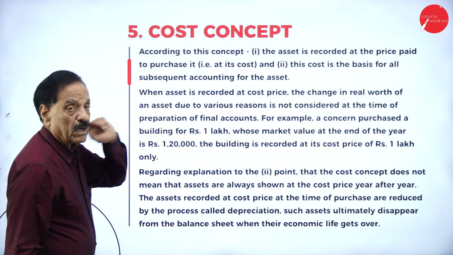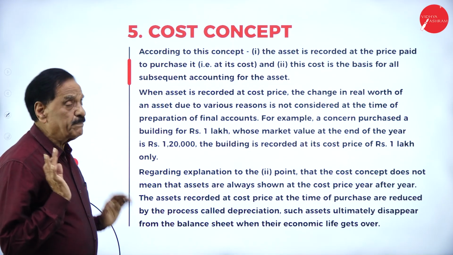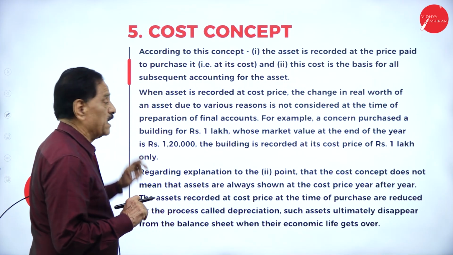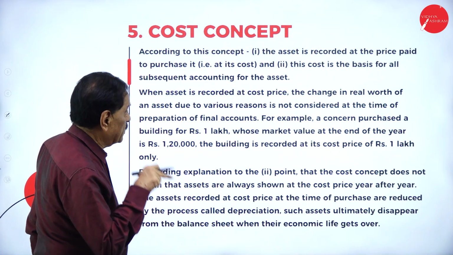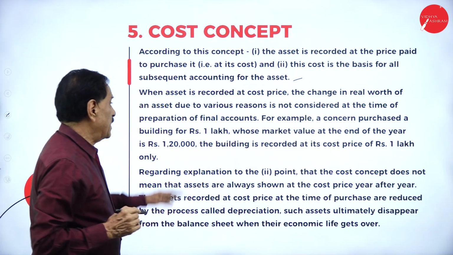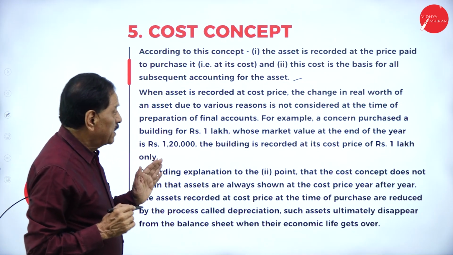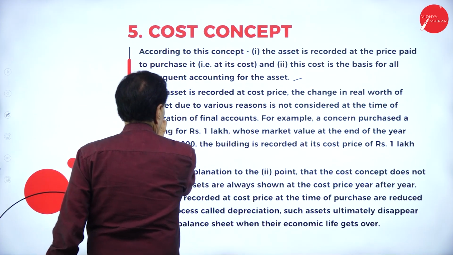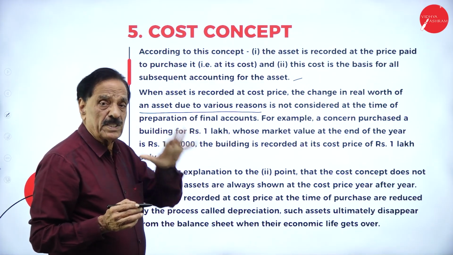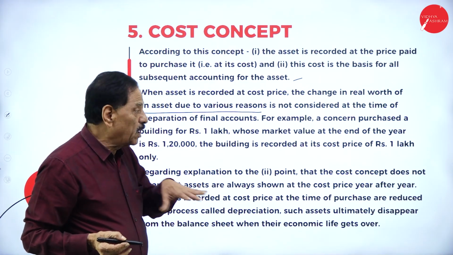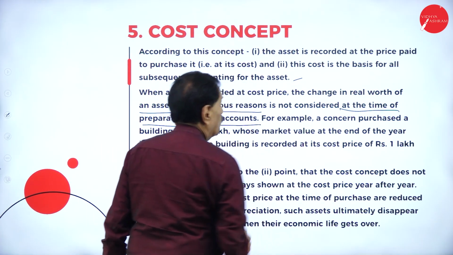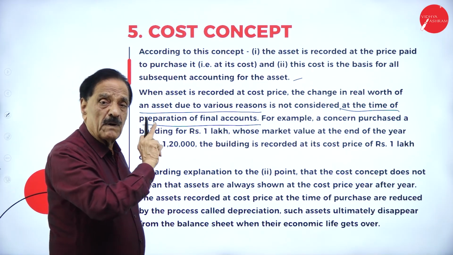Number 5, cost concept. According to this concept, the asset is recorded at the price paid to purchase it, the cost price, and this cost is the basis for all the subsequent accounting years for the asset. When an asset is recorded at cost price, the change in the real worth of the asset due to various reasons is not considered. That means only cost price will be considered, other market price will not be considered at the time of preparation of final accounts.